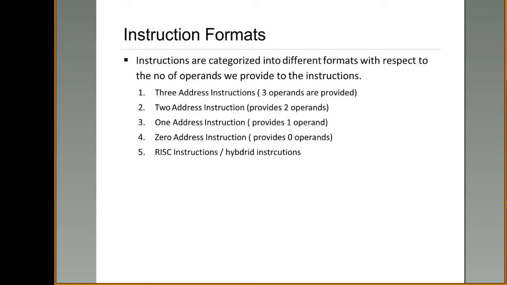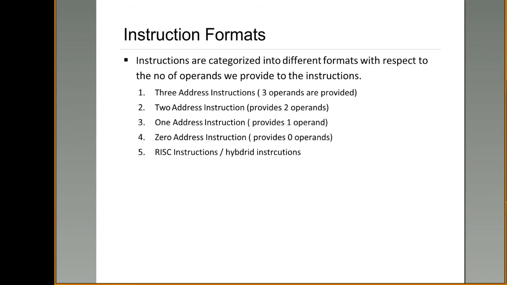Next concept is instruction format. Whatever instructions we have are divided mainly into 5 categories, and this categorization is done based on the number of operands you provide to that instruction. Based on the number of operands provided to the instruction, the instructions are categorized into 5 types: 3 address instruction, 2 address instruction, 1 address, 0 address, and the last one is RISC type.